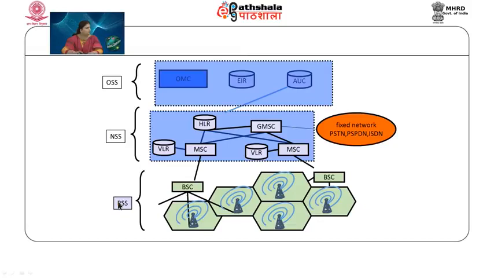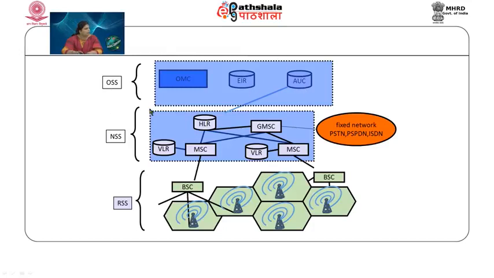You can see that in the radio subsystem there are mobile phones, there is a base station, there is a base station controller. We will talk about these entities and their abbreviations when we discuss them one by one. Then in the NSS you have HLR, which is known as home location register, VLR visitor location register, MSC mobile switching center, GMSC, and in the OSS you can see operation and maintenance control, OMC, EIR equipment identity register and AUC authentication center.